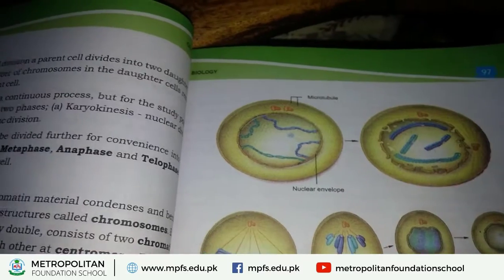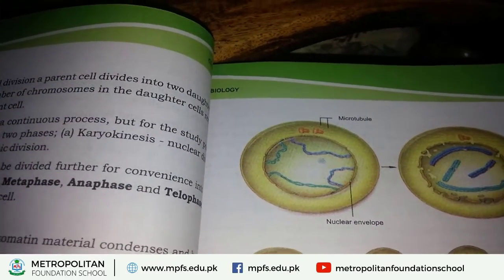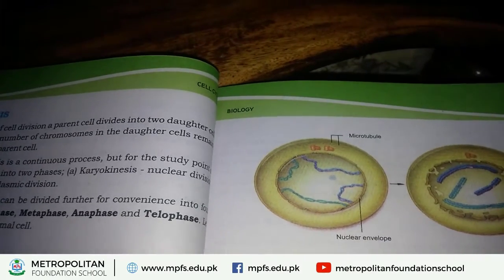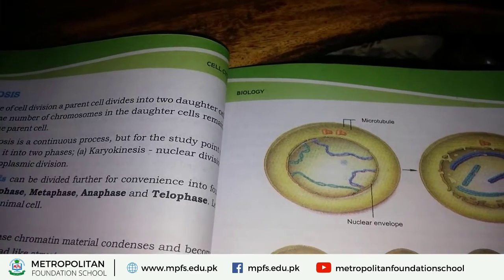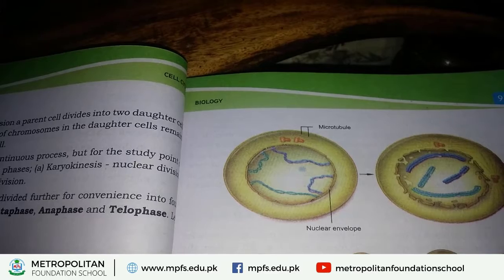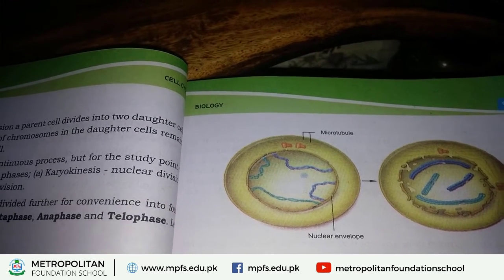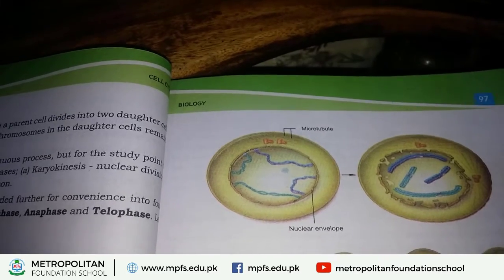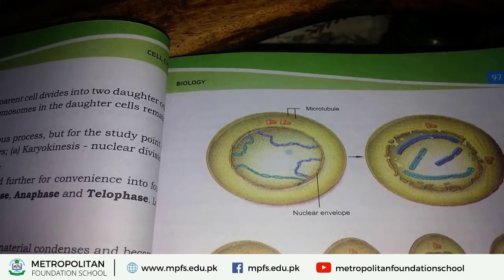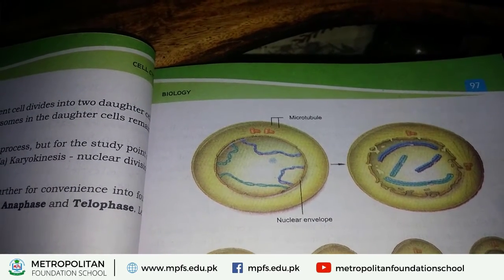Next, in this phase, nuclear envelope is also visible. This nuclear envelope is also called nuclear membrane. At this phase, prophase, nuclear envelope is also visible, but in a later phase, the next stage of prophase, this nuclear envelope gradually, slowly disappears.